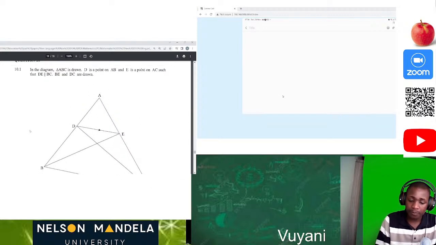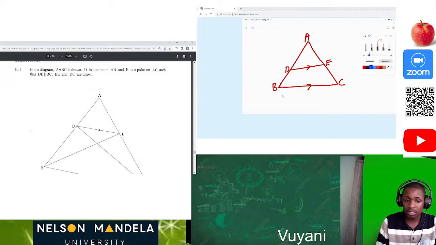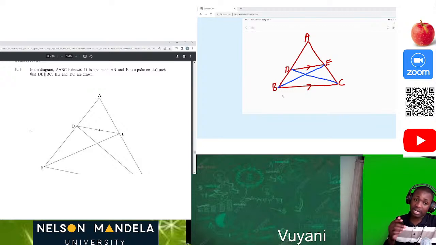Let's draw the triangle. So we are given, this is the triangle. It's something like this. So we have A, B, C, then we have D, E. This is parallel to this one. Then they constructed BE and also DC.